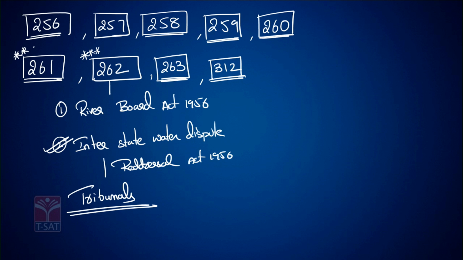The next article of the Indian Constitution we have is Article 351. Now, what is Article 351? Article 351 says it is the duty of the center to provide directions to the states for the development of the Hindi language. The center shall take steps for the development of the Hindi language.